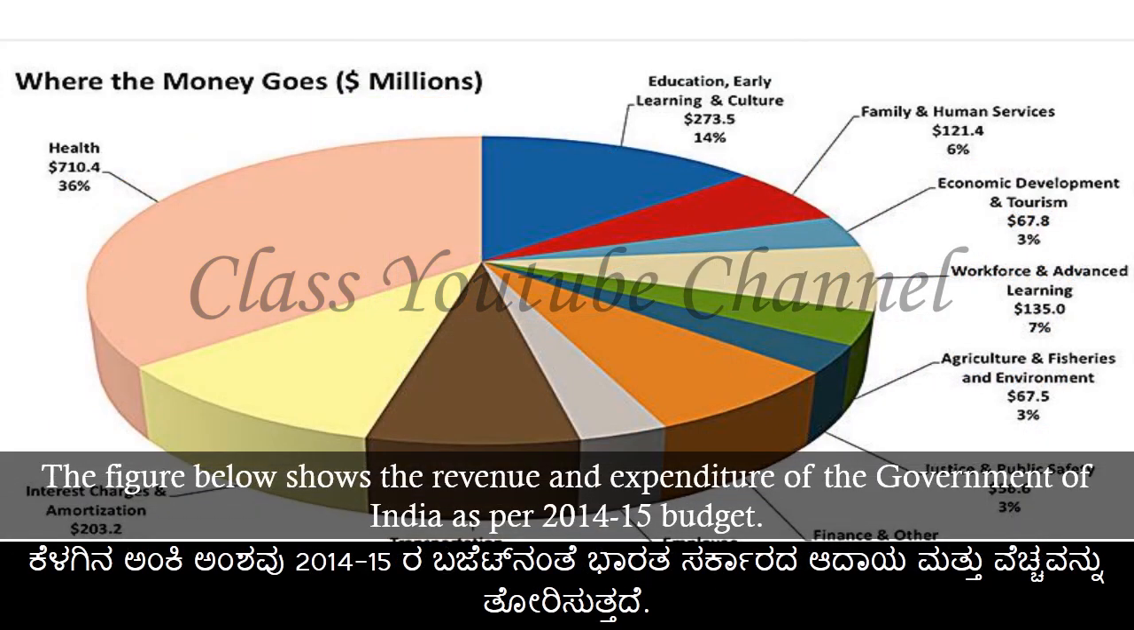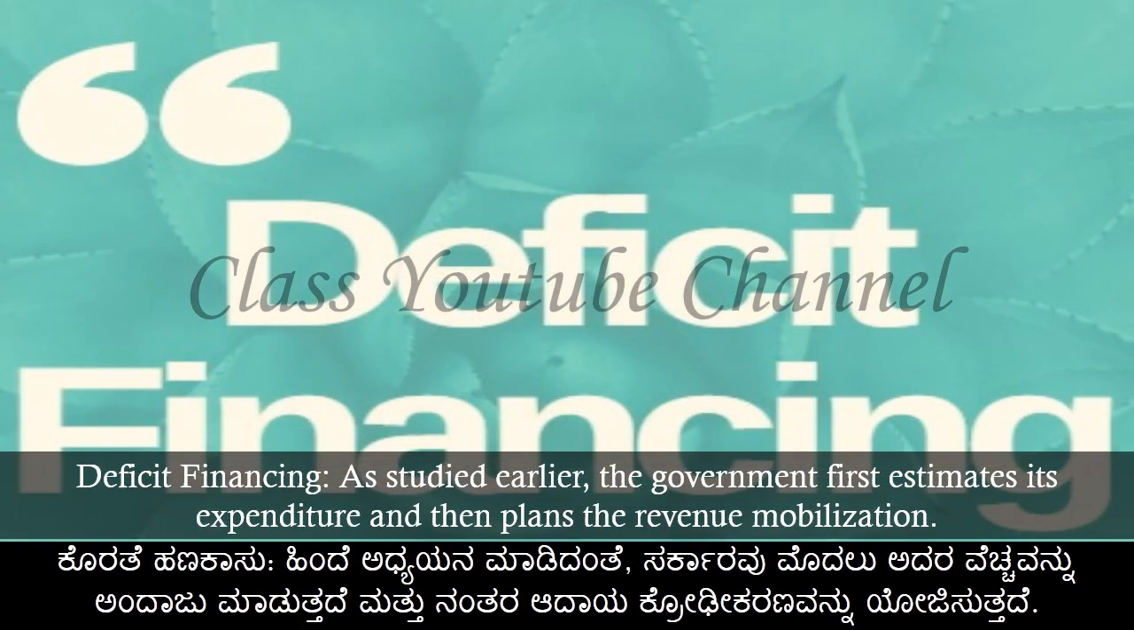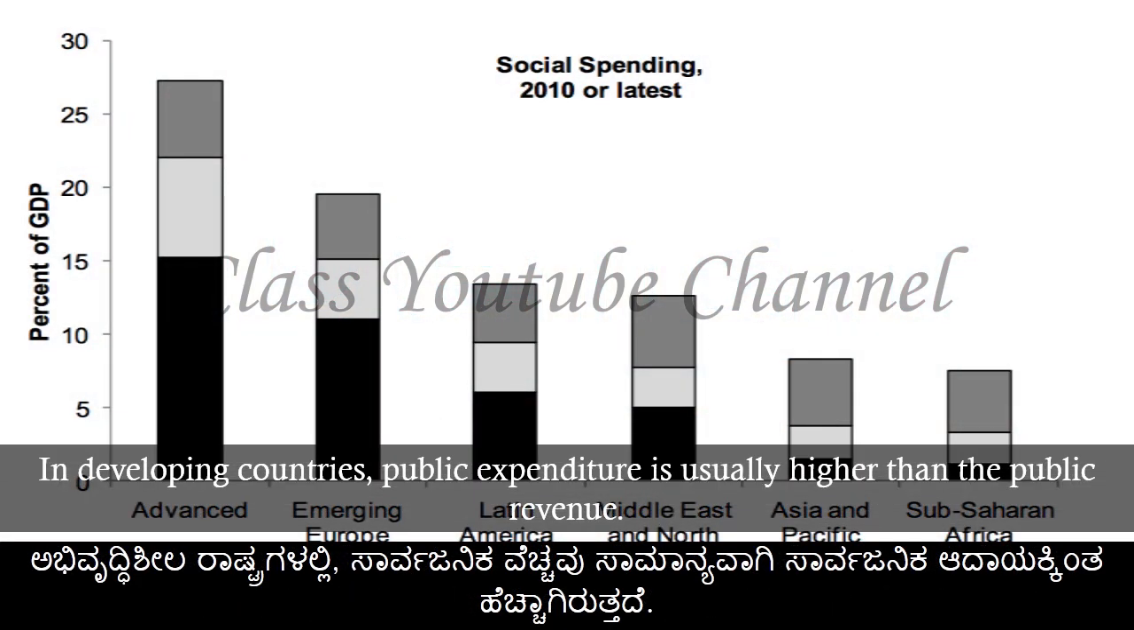The figure below shows the revenue and expenditure of the Government of India as per the 2014-15 budget. Deficit financing. As studied earlier, the government first estimates its expenditure and then plans the revenue mobilization. In developing countries, public expenditure is usually higher than the public revenue.